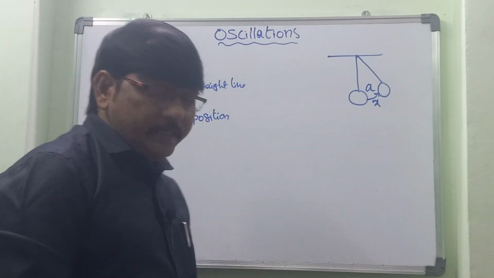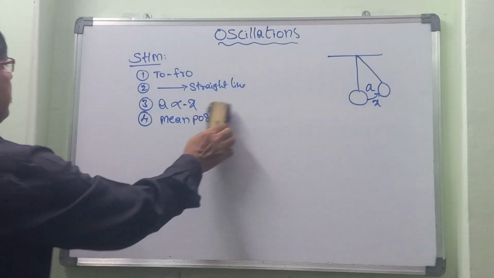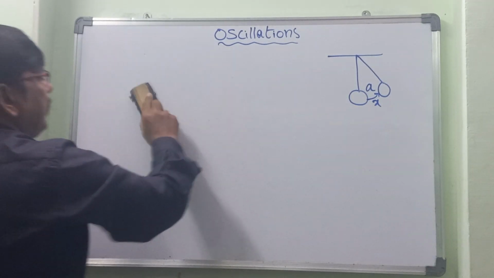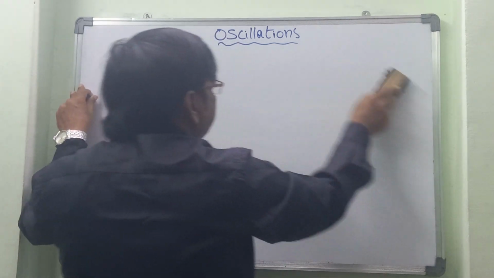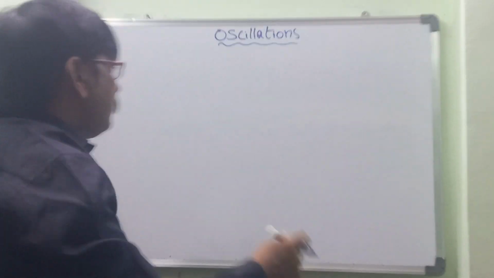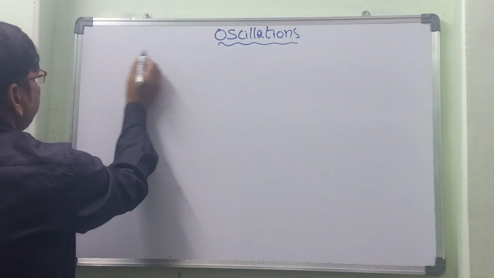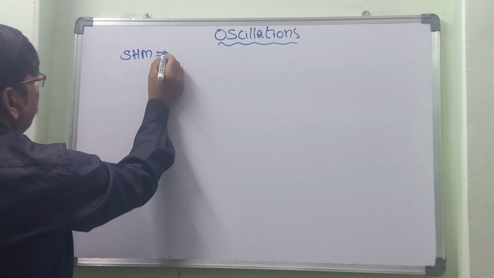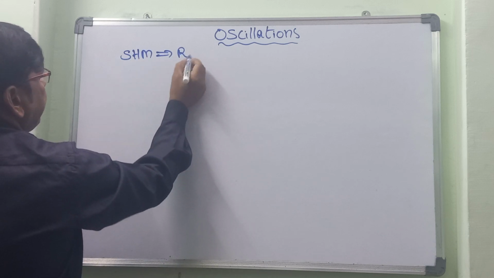To discuss simple harmonic motion, let us take a circle, a reference circle. So what is a reference circle? The reference circle is used for explaining SHM; we will take SHM through the reference circle.